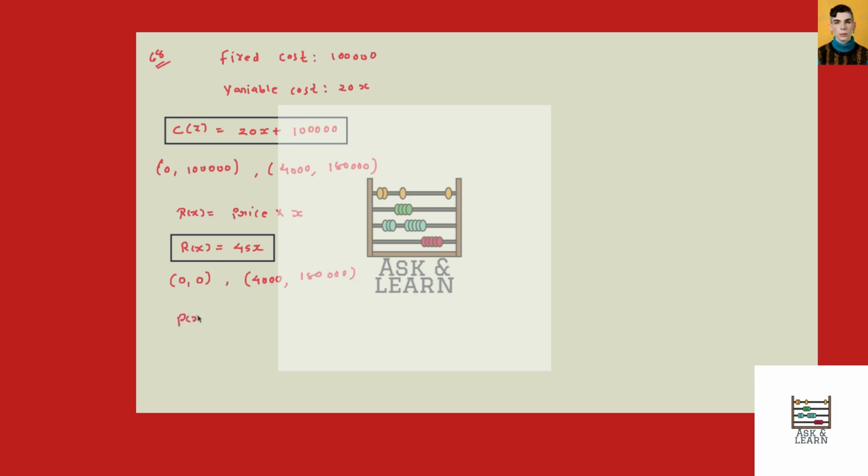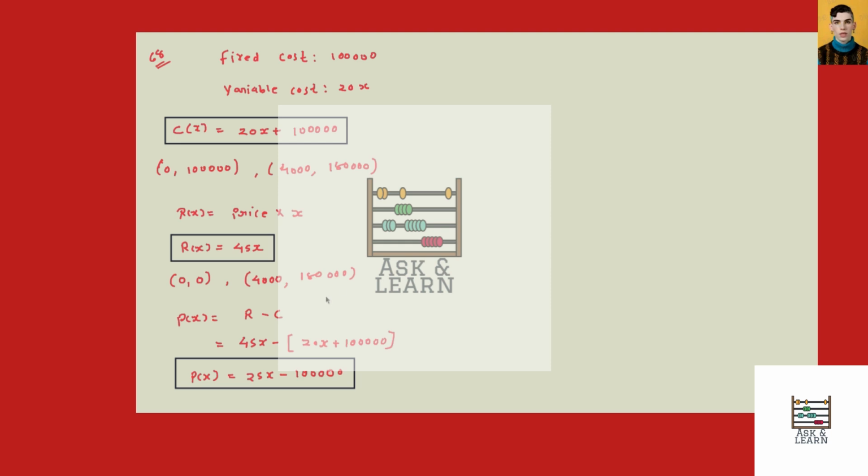Now the profit function is given by revenue minus cost, and here revenue is 45x and here cost is 20x plus 100,000. So here 45x minus 20x, that is equal to 25x, minus 100,000. So this is our profit function, which is also the equation of a line.